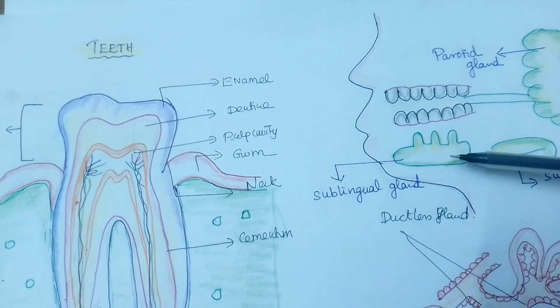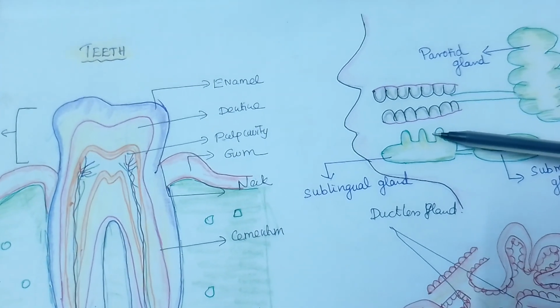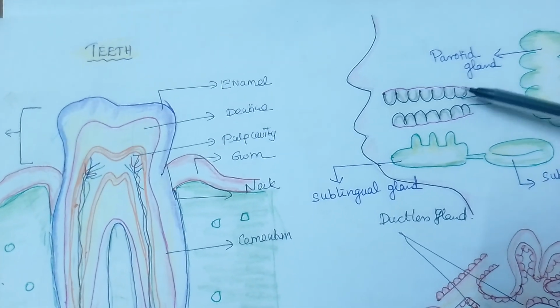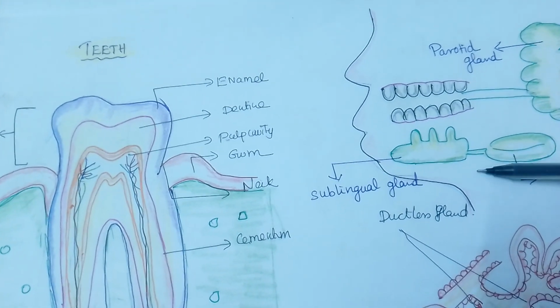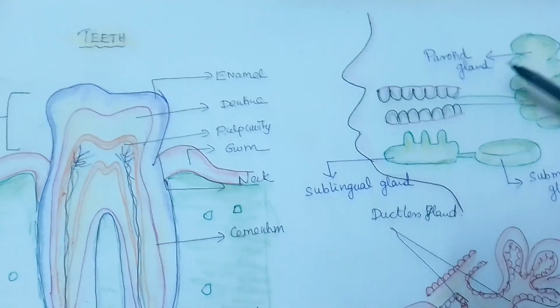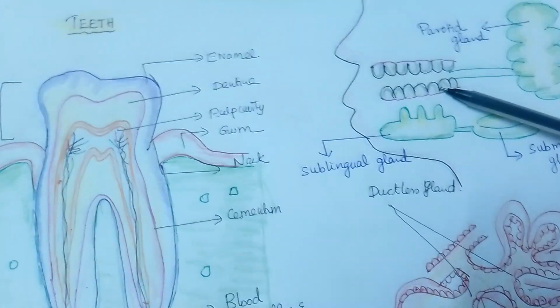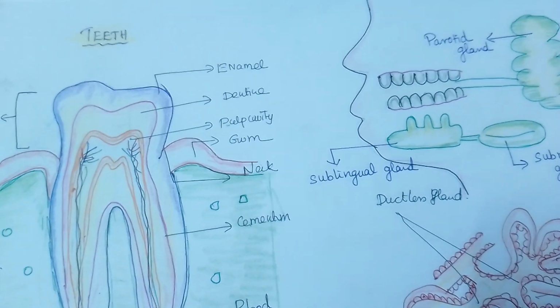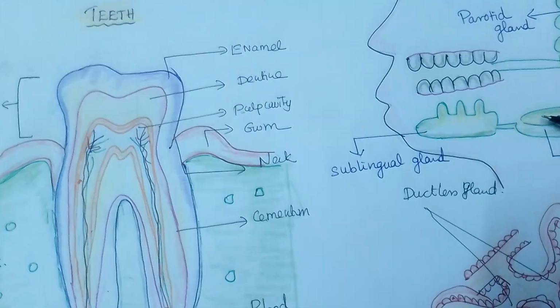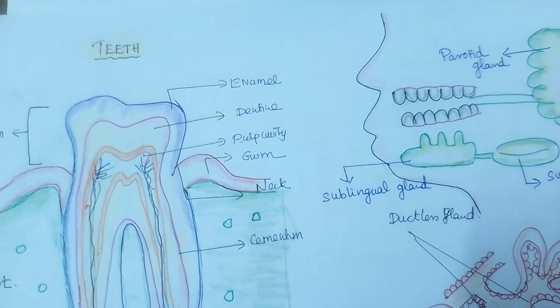If you put in dry food, like eating KFC chicken, what happens? First saliva comes, moisturizes it, and with grinding it forms the bolus. Clear? So this is about the bolus. With the help of the tongue the bolus is pushed, and then it goes to the esophagus. So we saw how the bolus goes to the esophagus.